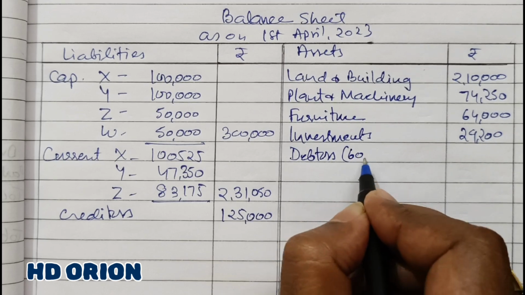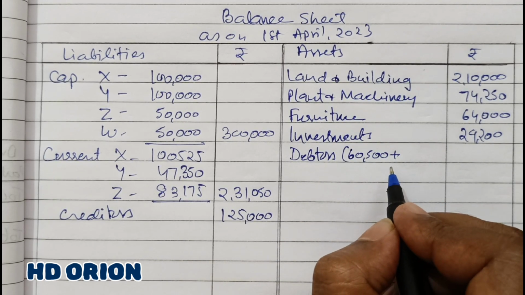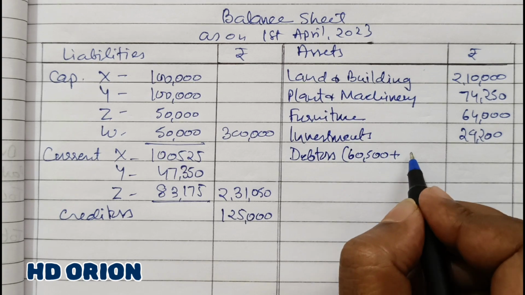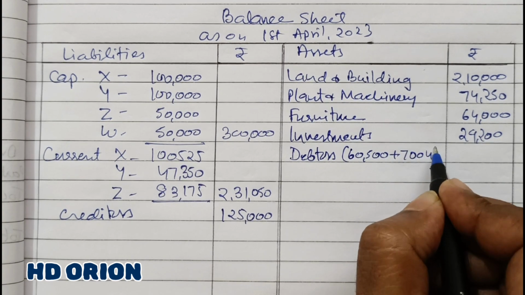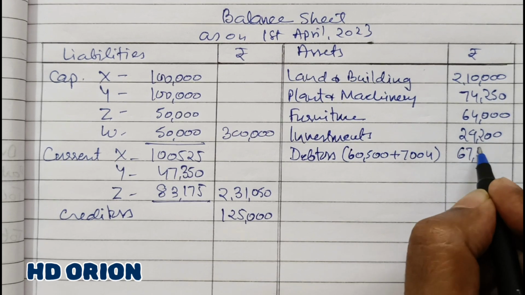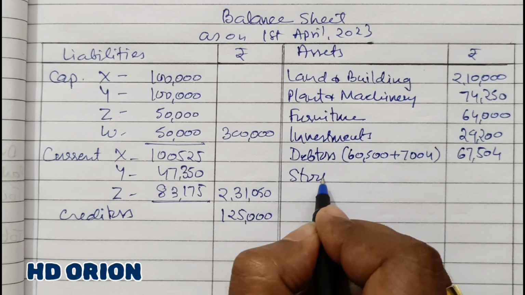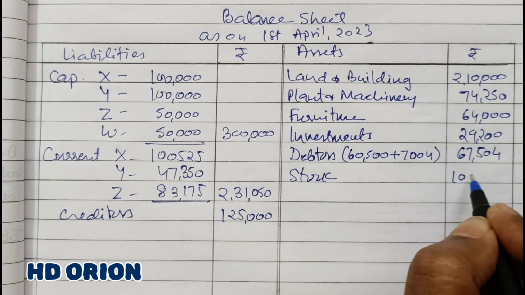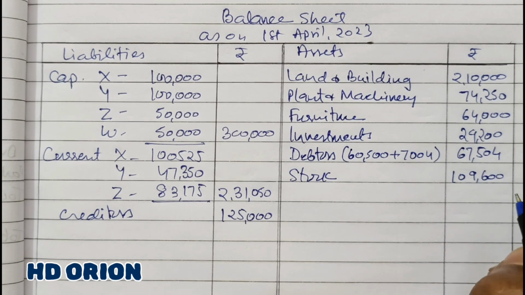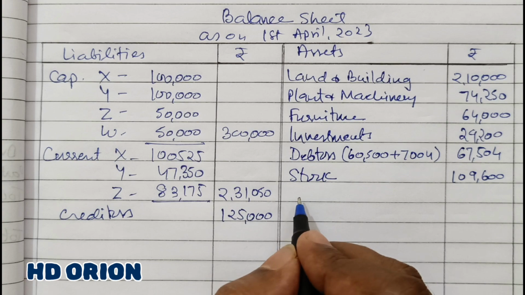Then debtors are of rupees 60,500, but because a bill receivable discounted is dishonored, therefore it will increase by 7,004 rupees, and it is now 67,504. After that, stock is at rupees 1,09,600, reduced. Fine. Then comes bank.